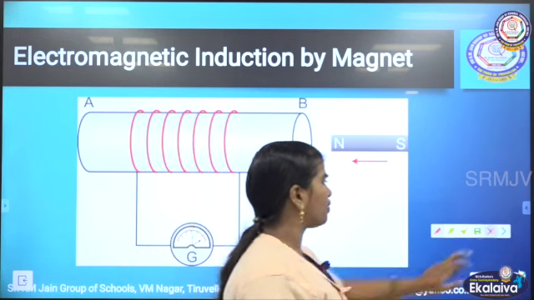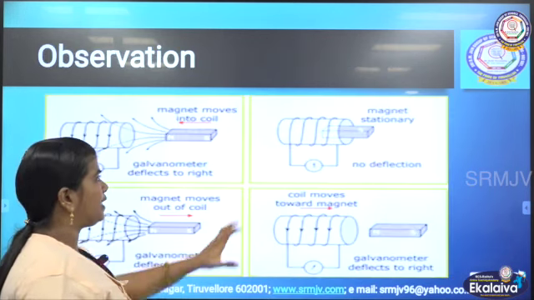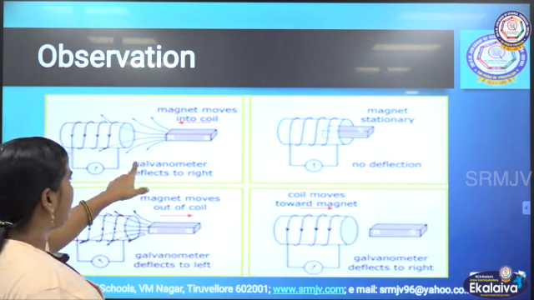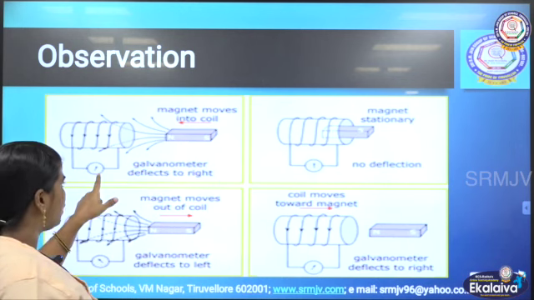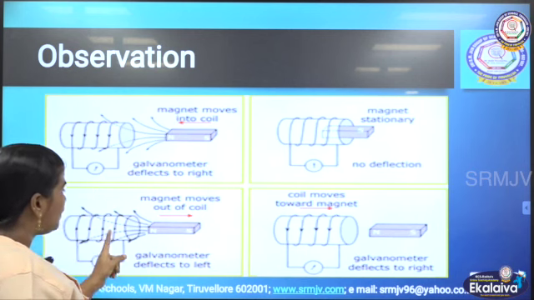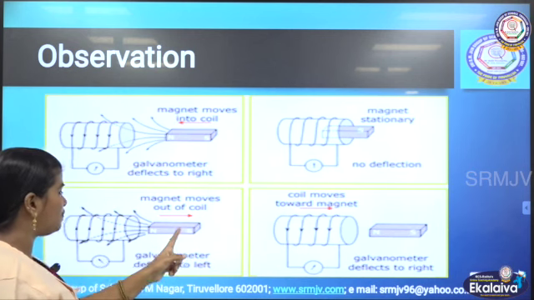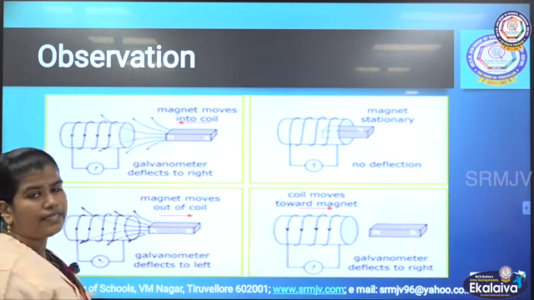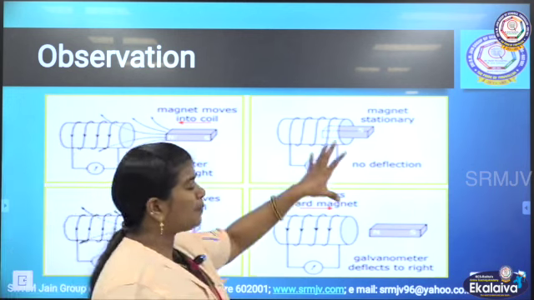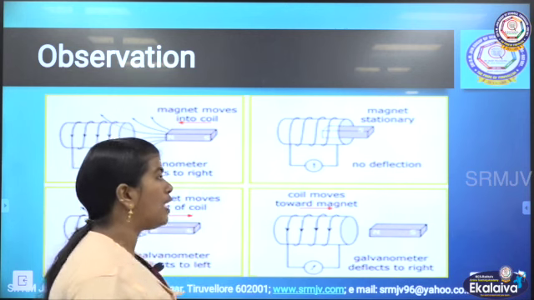So now let me explain that observation. When we move the magnet into the coil, you can find the deflection, and when we withdraw the magnet from the coil, we again find the deflection. And if we keep it stationary, what will happen?